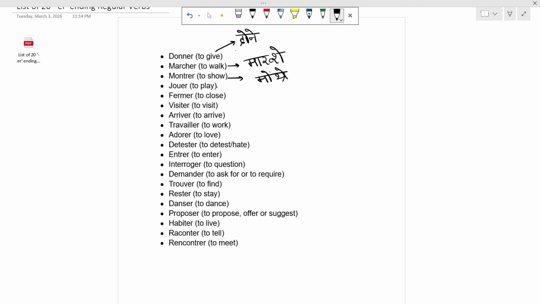This means to play and is pronounced as jouer. This is fermer. This is visiter.